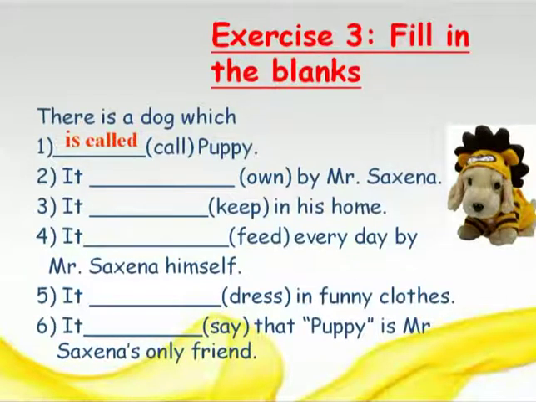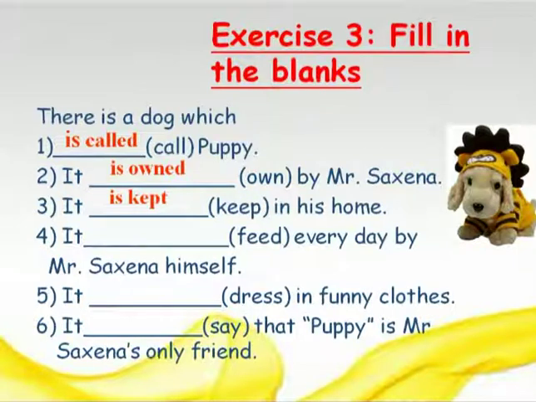What is the past participle of own? Let's see. It is owned by Mr. Saxena. It dash in his home is "is/am/are" plus past participle. The past participle of keep is kept. So it is kept in his home.